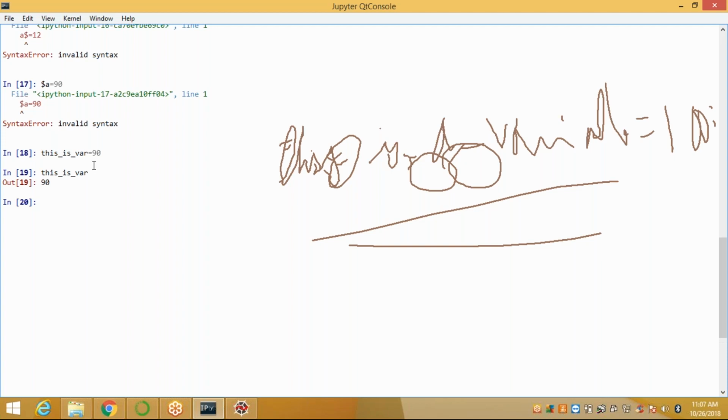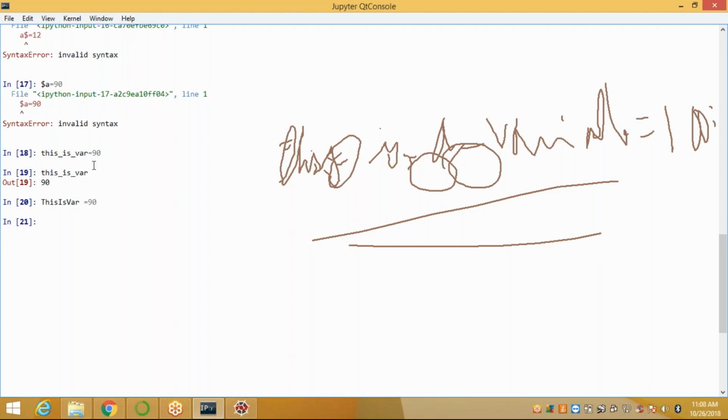Now it is acceptable. When you have different words in a variable, after each and every word you can give an underscore. You can also use camel case, which means each word starts with a capital letter, like this: is var equal to 90.